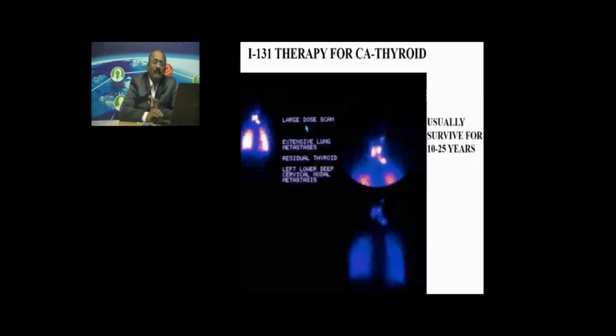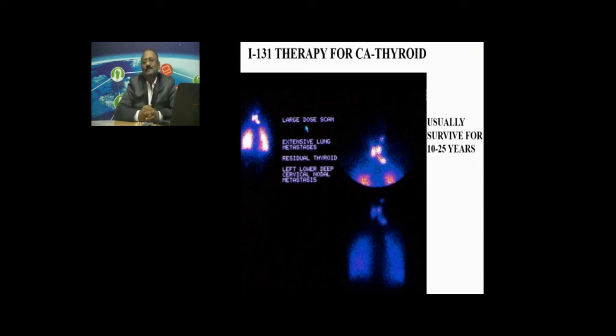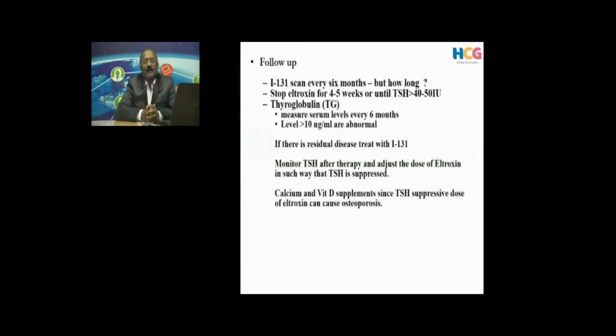And many times even the chest X-ray may be normal in these patients, and when we do an iodine scan in these patients, we can see this type of extensive metastasis in the lungs. And in spite of this extensive disease, these patients can survive 10 to 25 years with iodine 131. And how do we do the follow-up in these patients?